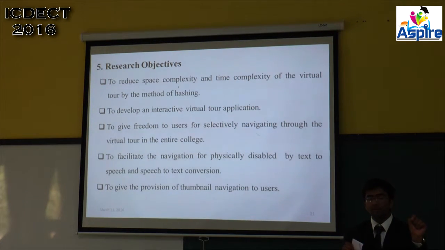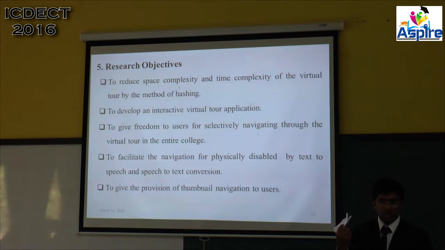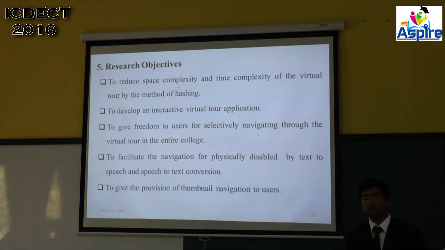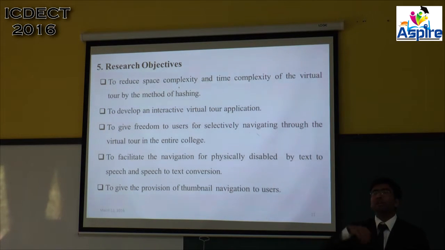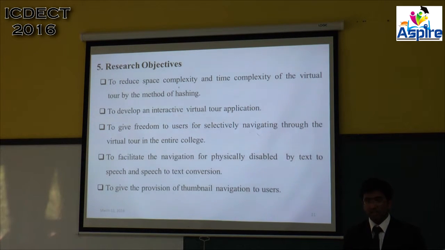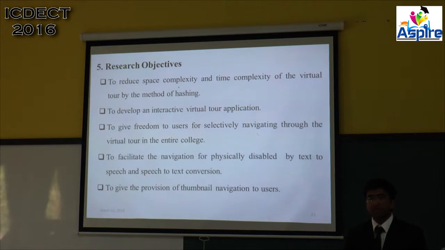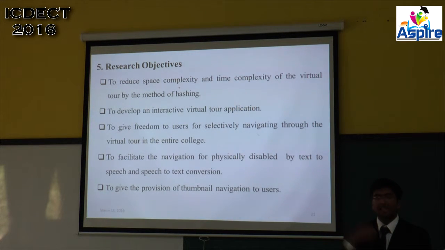We have numbered skyboxes, like this is my skybox, this is my number. So we have 32 skyboxes for a particular path, and so we have 32 numbers. Many of those skyboxes are repeated for different locations also. So in this way we implemented hashing. Suppose I wanted to go to the IT branch and also to the Linux branch. The path for the branch is the same, but the difference is IT comes first and Linux comes second.